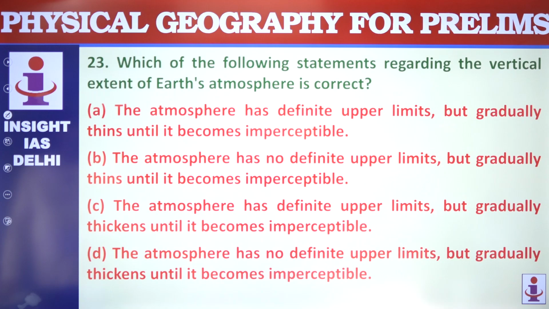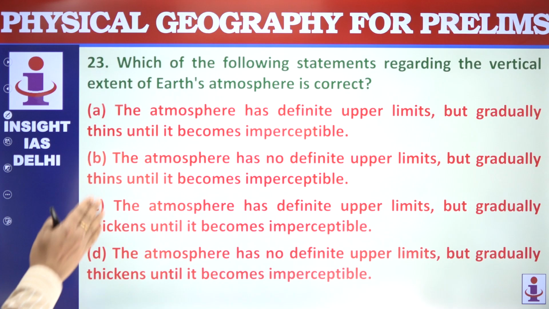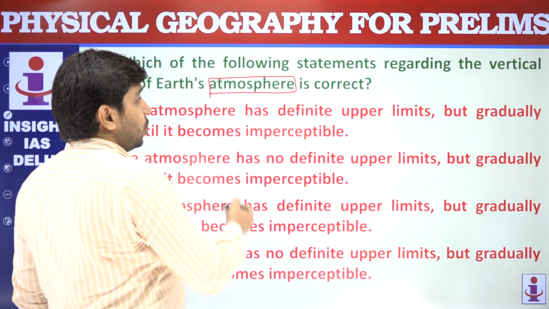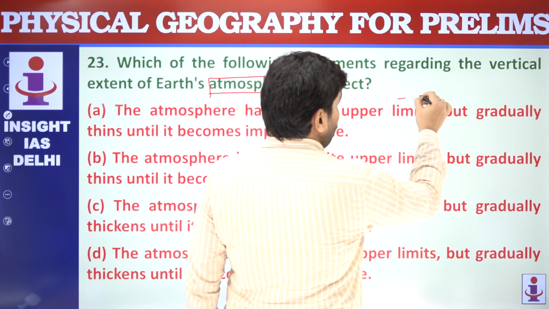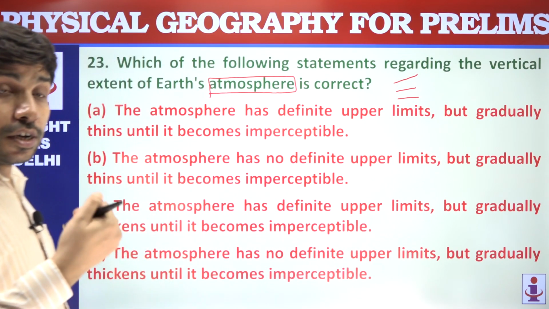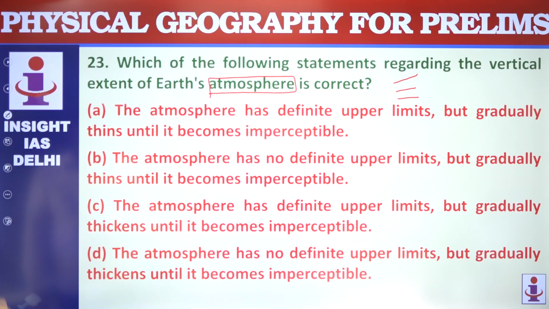Next question is on Earth's atmosphere. Which of the following statements regarding the vertical extent of Earth's atmosphere is correct? Vertical extent. क्वेश्चन है एटमॉस्फेयर का, तो नीचे कौन सा लेवल, ट्रोपोस्फेयर, स्ट्रेटोस्फेयर, मेसोस्फेयर, एक्सोस्फेयर, this type of related question, this question related to that topic.